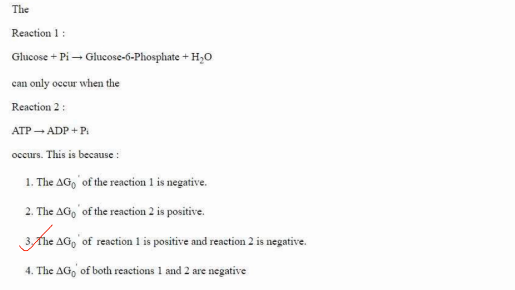And here the delta G0 is negative. This coupled reaction is energetically favorable, allowing glucose to be phosphorylated to glucose 6-phosphate. So the answer here is delta G0 of reaction 1 is positive and reaction 2 is negative. That is the reason why reaction 1 can occur only when reaction 2 occurs.